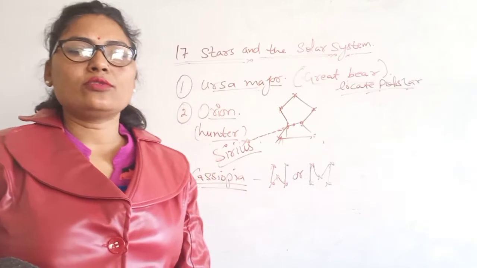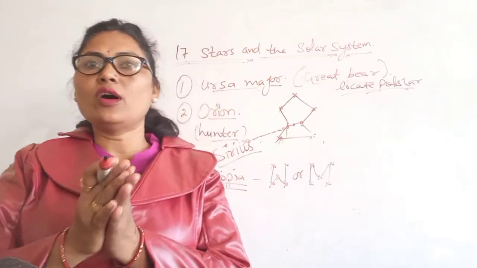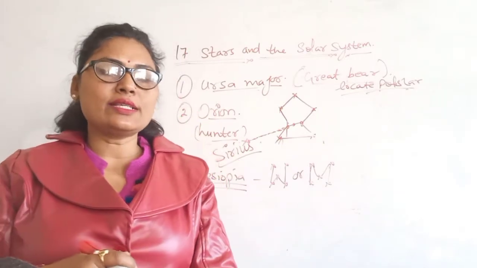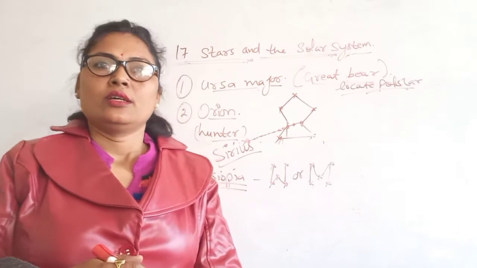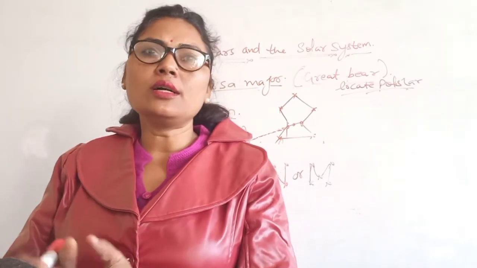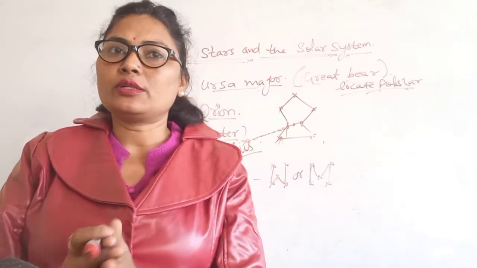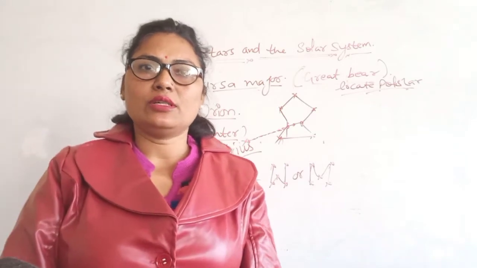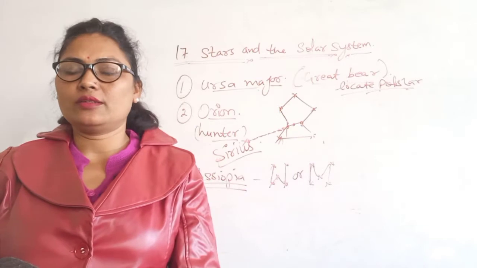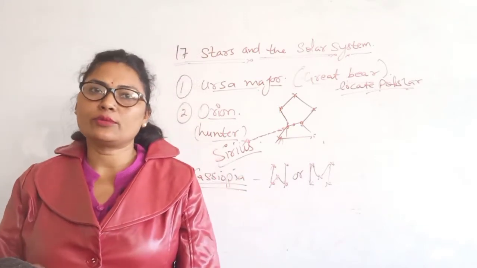Next, I would like to explain about the moon. As you know, the celestial objects that revolve around a planet are known as moons or satellites. The moon is our natural satellite. The moon is the Earth's only satellite, which is held in its orbit due to the Earth's gravity, and it is dry and barren with no atmosphere. You know that there is no atmosphere on the moon.